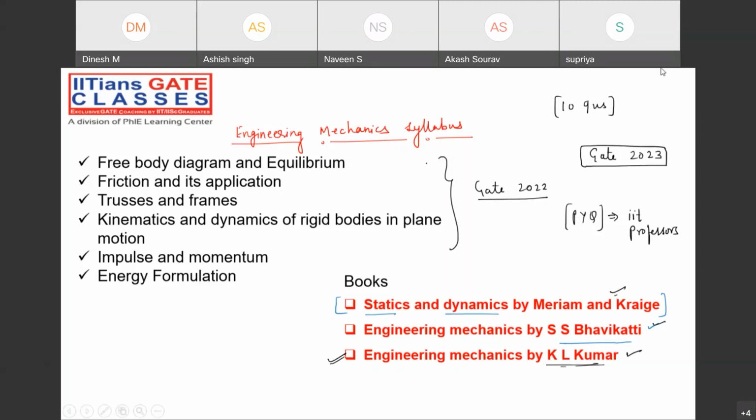Tell me, guys. All of you are understanding? Yes? Okay. So these are basically the syllabus part as well as reference books that will be important for you to basically crack this particular examination.